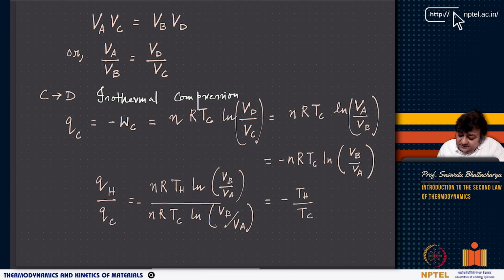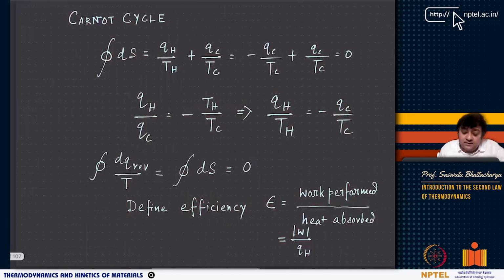So QH by QC: QH is nRTH ln VB by VA, and this is minus nRTC ln VB by VA, which is nothing but TH by TC with a minus sign. Remember there is a minus sign. ln VB by VA gets cancelled, nR gets cancelled, so you have only TH and TC. Now in the Carnot cycle, the cyclic integral of dS is QH by TH plus QC by TC.